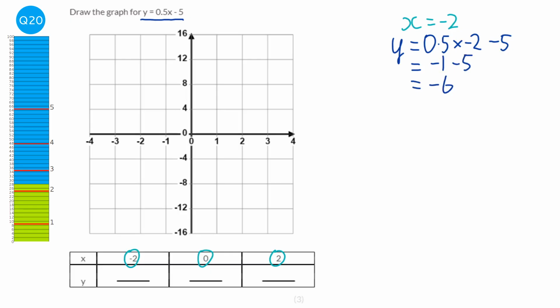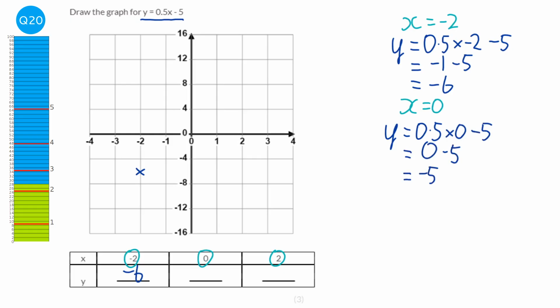Then we'll do our next one, which is x equals 0. And let's just finish that one off actually. We'll put it into the table, so -6, and we'll plot it. So -2 and -6 would be here. Okay, continuing on with x equals 0, so it's going to be y equals 0.5 times 0, which is just going to be 0, take away 5. So it's just 0, take away 5, which is just minus 5. So 0, minus 5 will be slightly higher, about there.